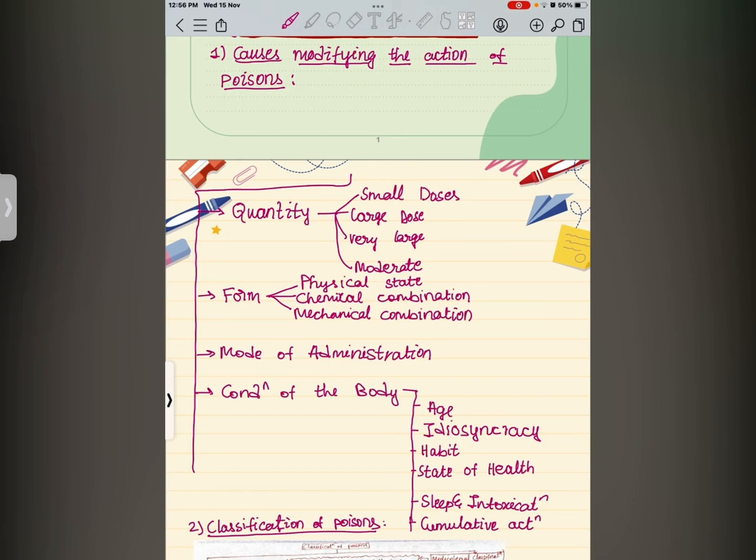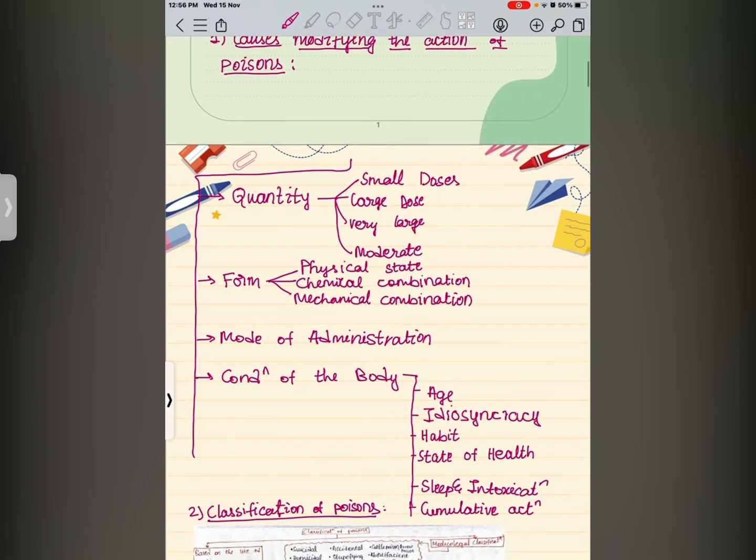Form. How the form of the drug or any poison will affect the action of poison. Let us first discuss the physical state. We all know that poison can be gaseous, liquid, and also in solid form. The rapidity of the gas is more than liquid, and the rapidness of solids depends on their solubility.